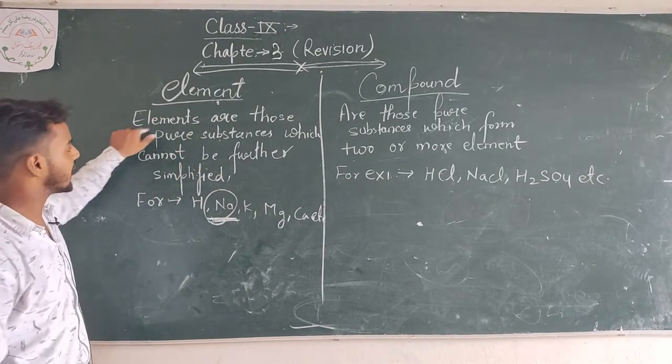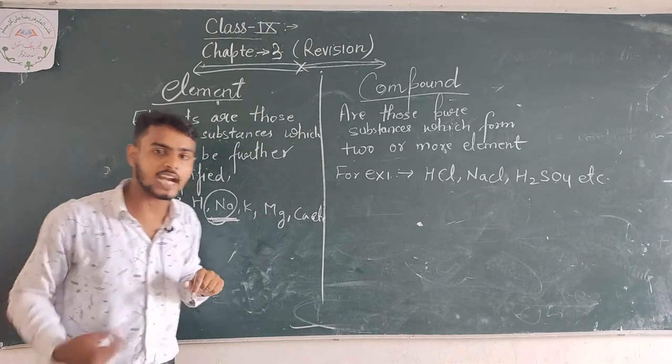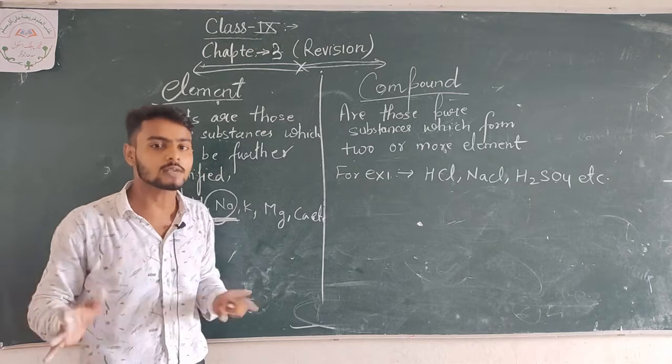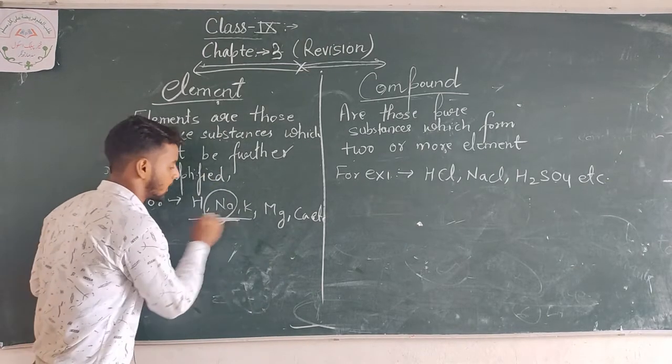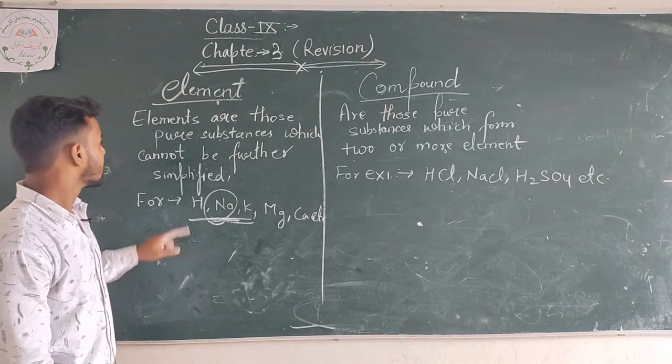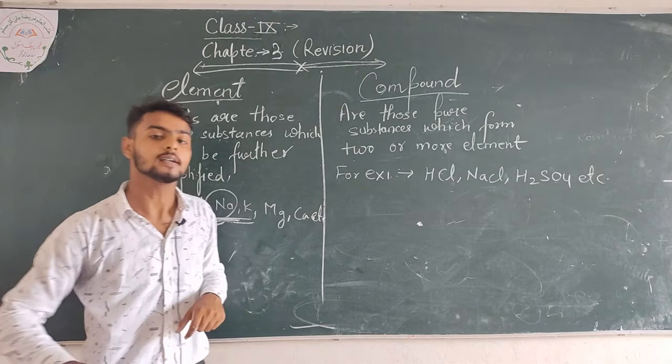Elements cannot be further simplified, because they are already present in the simplified form.